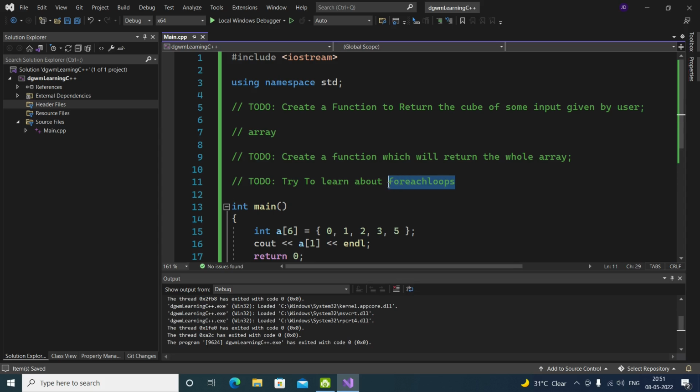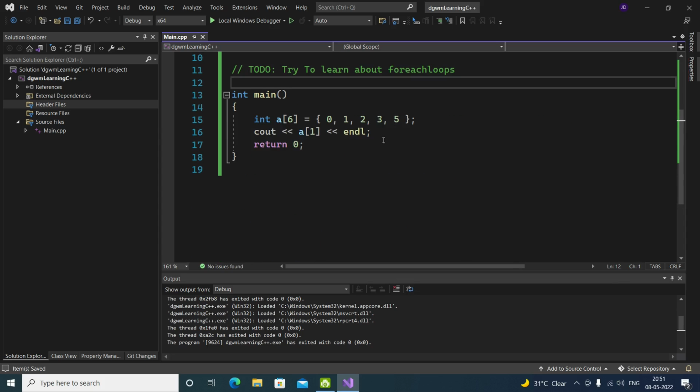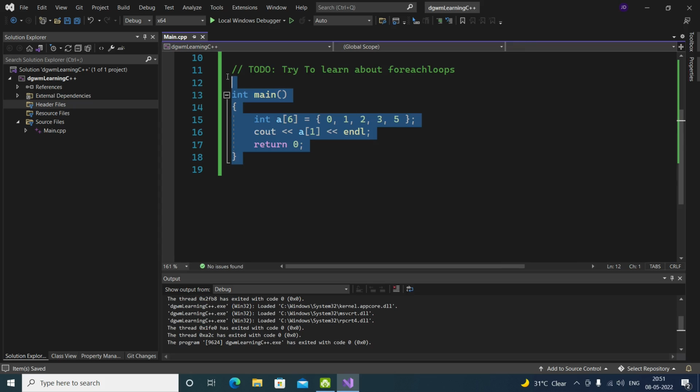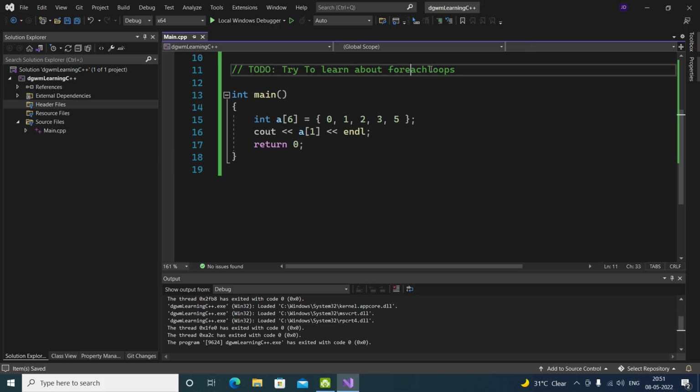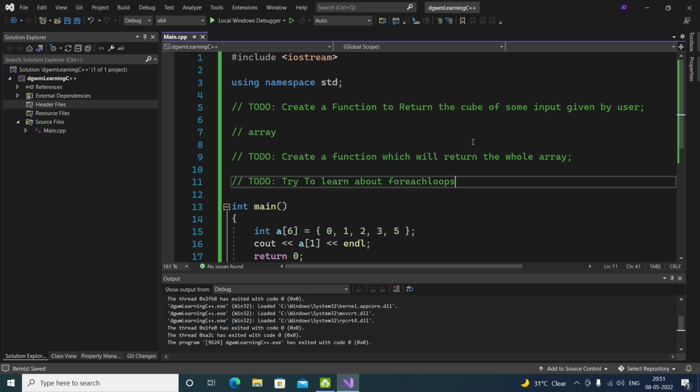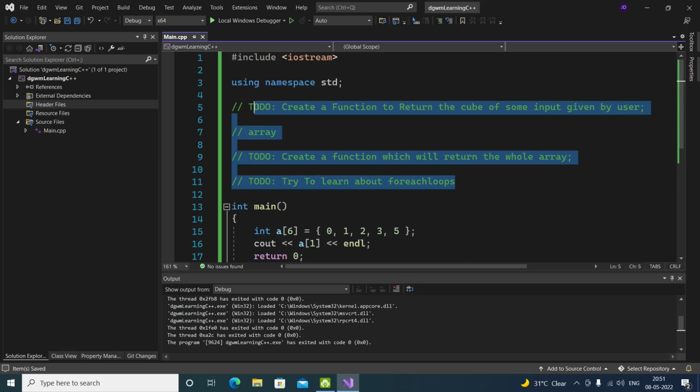You need to learn about that on your own, and let's see how you are going to do that. Create a program that will use this for each loop. It's completely your choice, whatever you want to do, just use your creativity and send it to me. I will review it and let's see what you guys are going to send me.